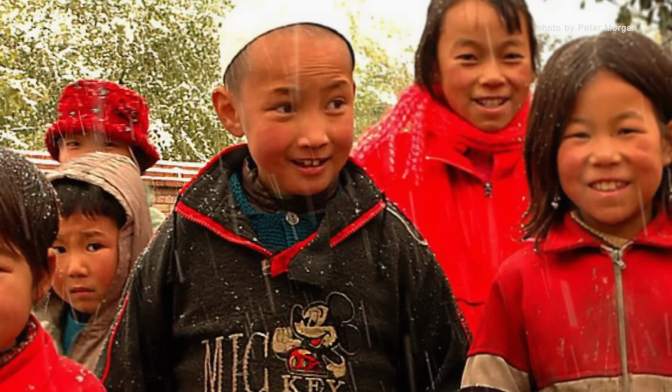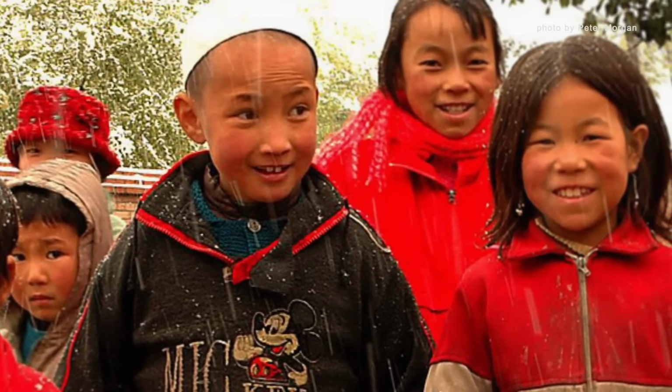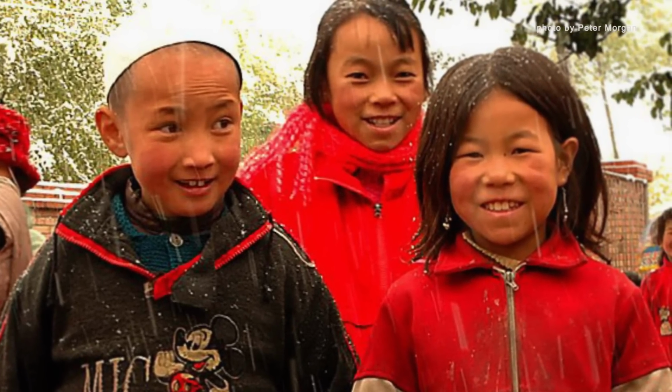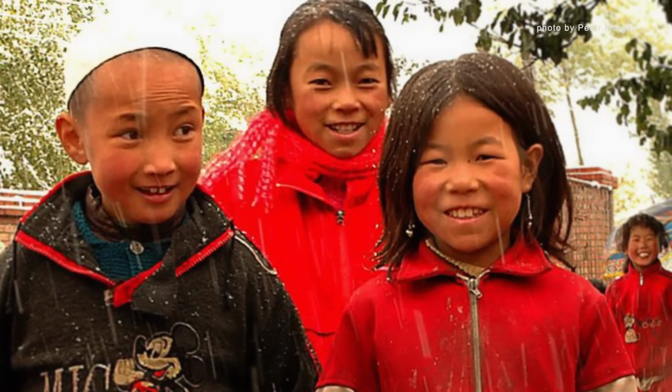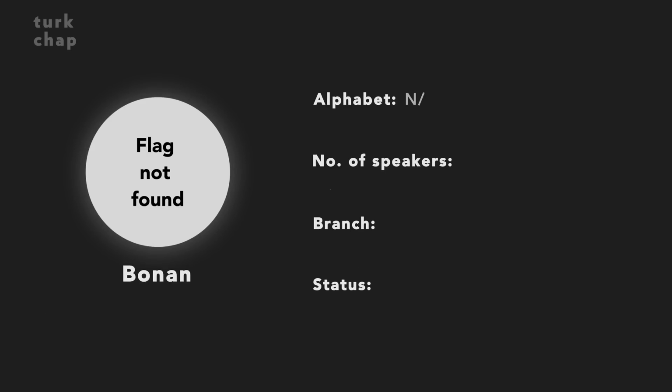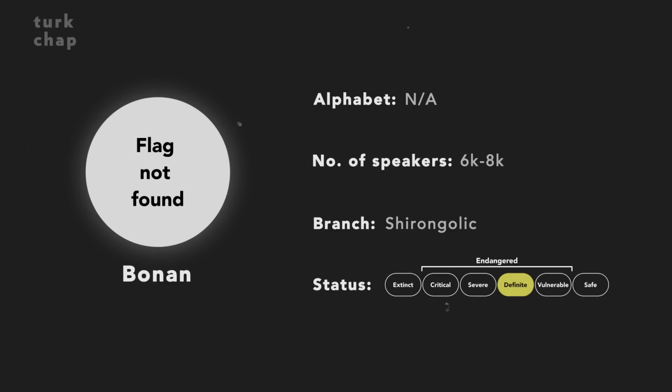The Bonan spoken by the Buddhist Bonans is influenced by Tibetan and is not as well preserved. In addition, the Muslim Bonans have a much higher population compared to the Buddhist Bonans. Bonan does not have a writing system, however the Tibetan script is rarely used to write this language among the Buddhist Bonans. 6,000 to 8,000 people speak Bonan. This language belongs to the Mongolic branch. Its status is definitely endangered.